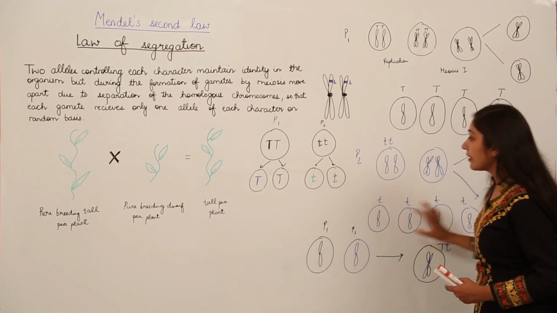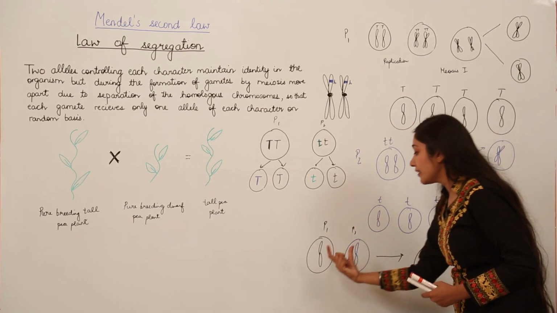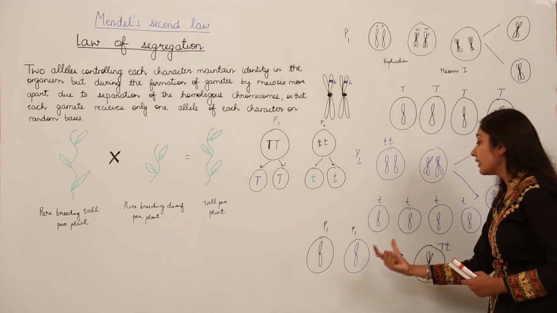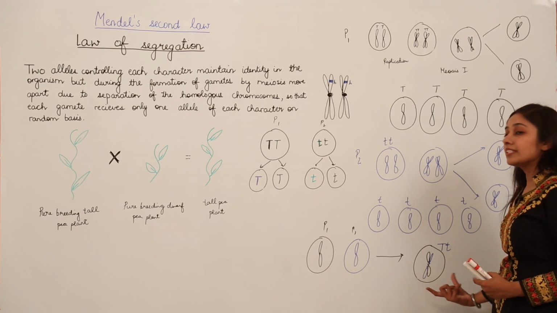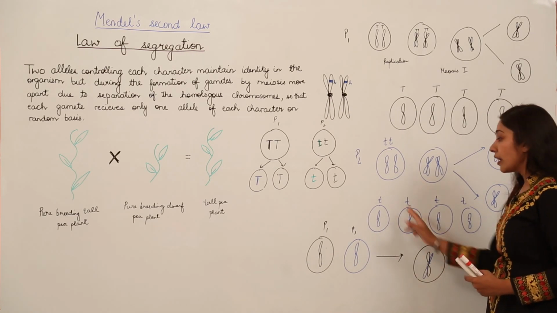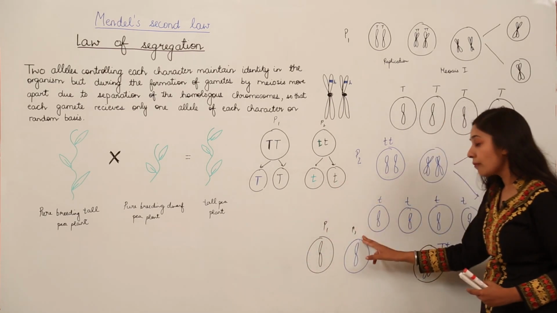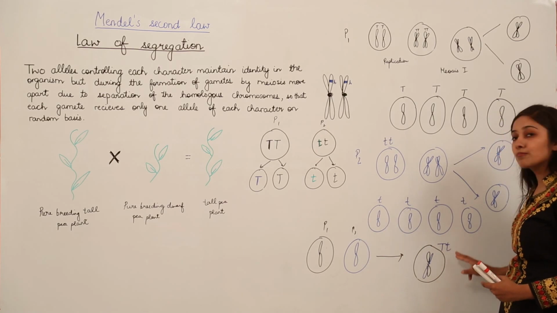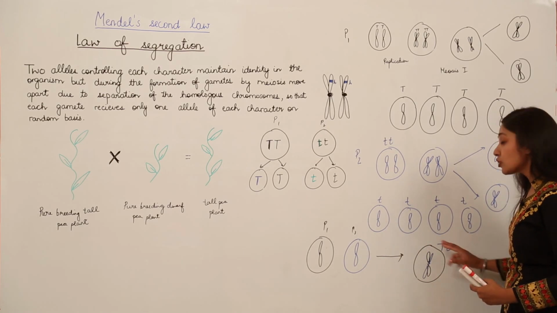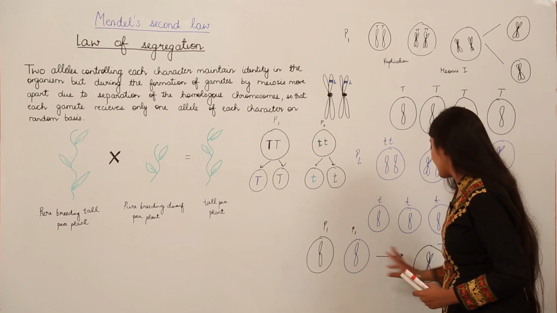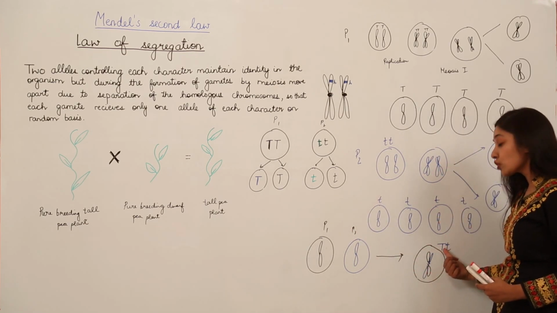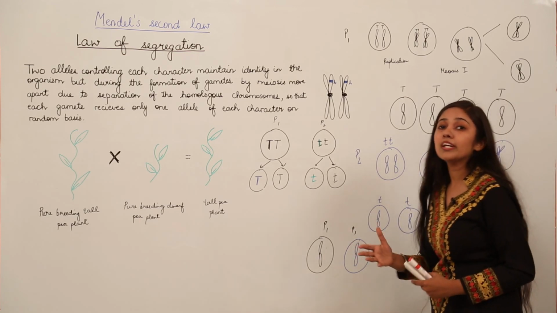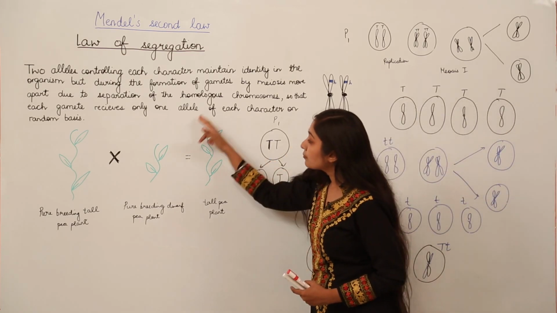Similar is the case with parent 2, and when the alleles from parent 1 from the gametes and alleles from parent 2 from the gametes, they combine, we have a progeny which has 2 alleles, one from parent 1 and the other from parent 2. So it is capital T, small t, and the progeny is going to be tall. Why? Because this character, the tallness, the character shown by the uppercase letter is dominant over the recessive one. That is why the progeny obtained